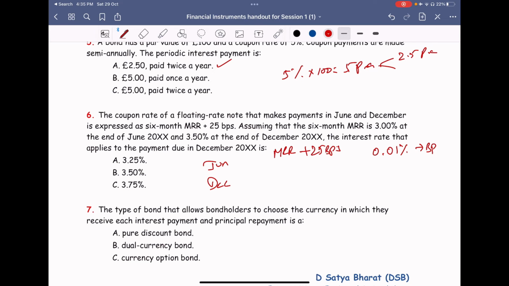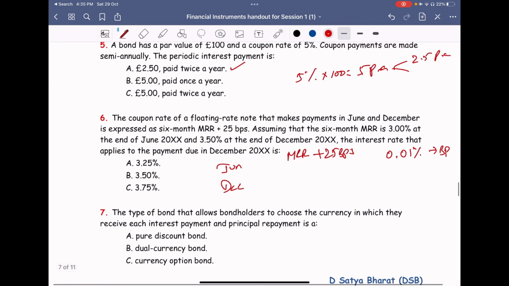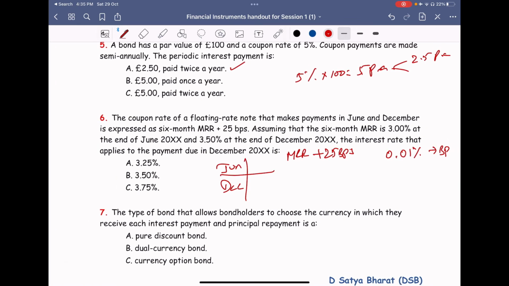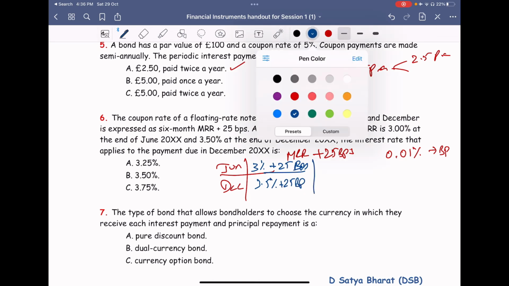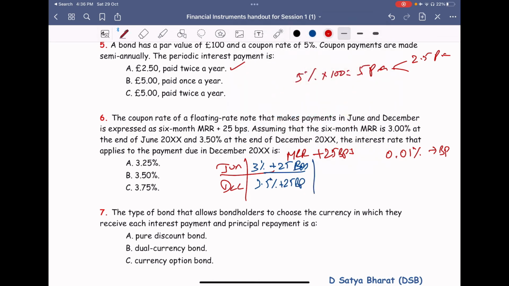Assuming the 6-month MRR is 3% in June, in the month of June the MRR is 3% plus 25 bips. On 31st of December, the MRR is 3.5% plus 25 bips. Now the company is making the interest payment on 31st of December. Tell me, for which period will they be paying?